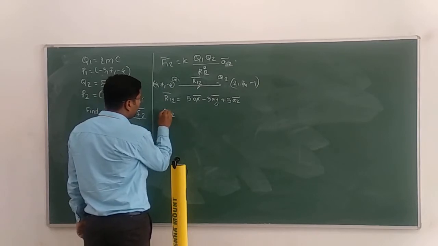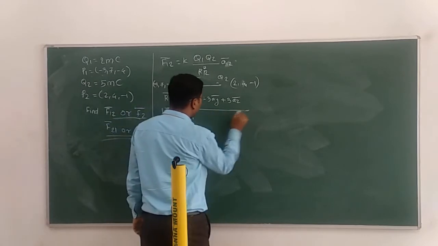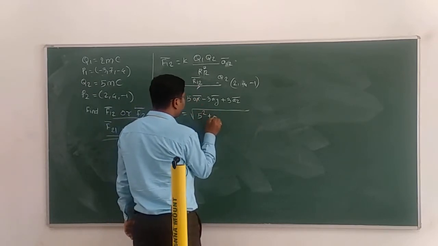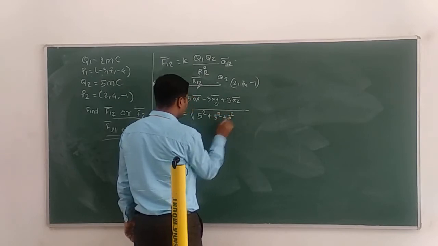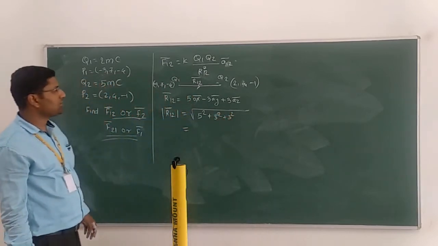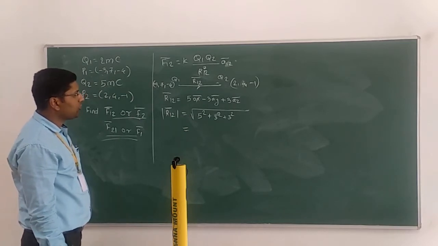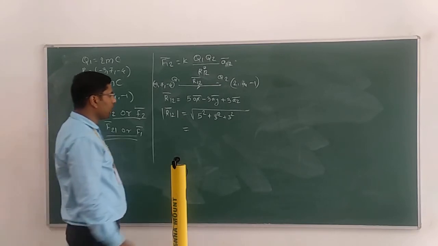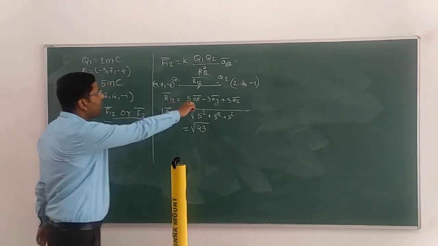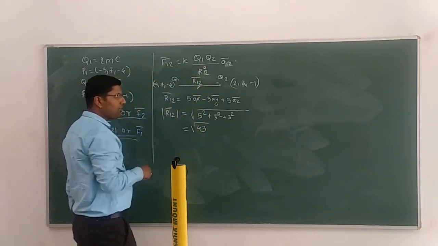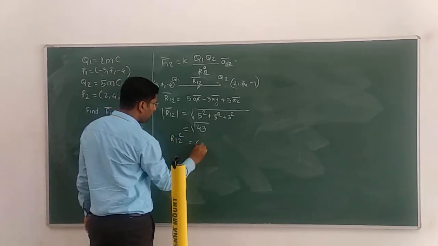The magnitude of R12 bar is equal to, how do we calculate magnitude? 5 square plus 3 square plus 3 square. So 25 plus 9 plus 9. So how much is it? 25 plus 9 is 34, 34 plus 9 is 43. Under root of 43. And if you take R12 square, the magnitude squared, R12 square is equal to what? 43 only.